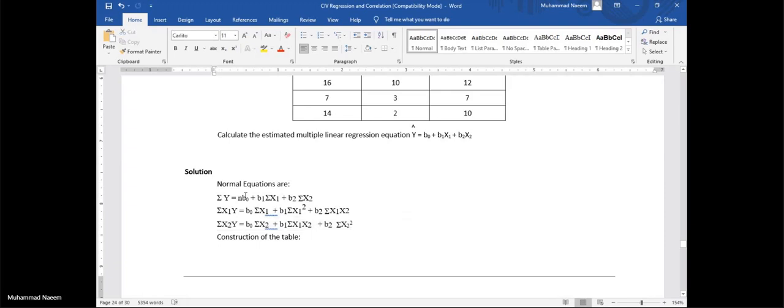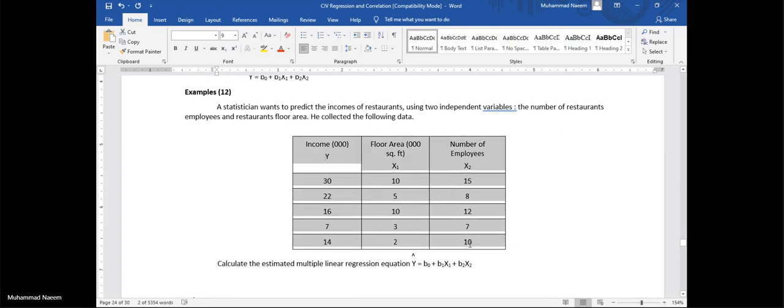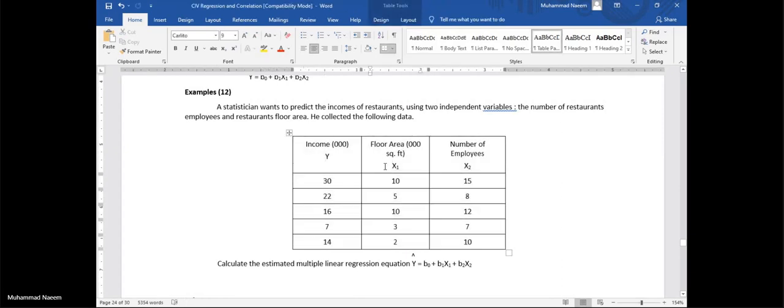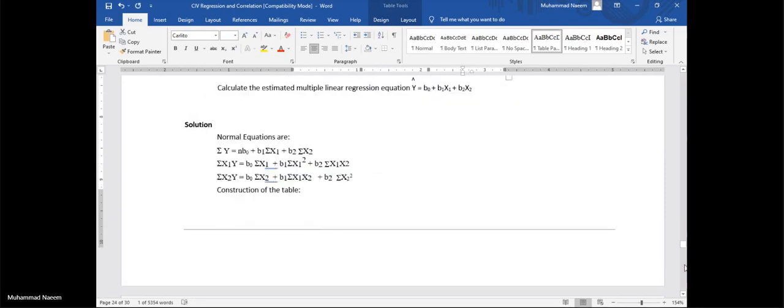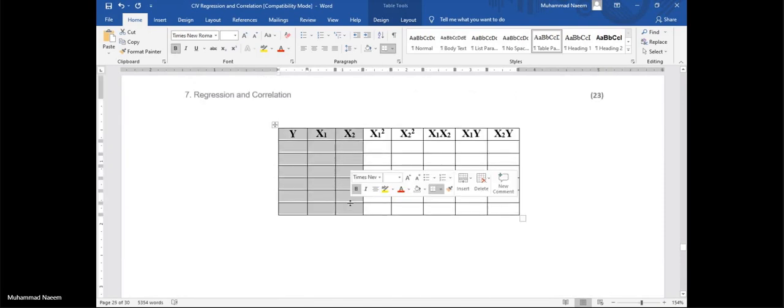Just construct your table for these normal equations. Put your given data in the first columns. Our given data is in 3 columns: the column of y, the column of x1, and the column of x2. So in the first 3 columns, put your data. The first column will provide us sigma y, the second sigma x1, the third sigma x2.